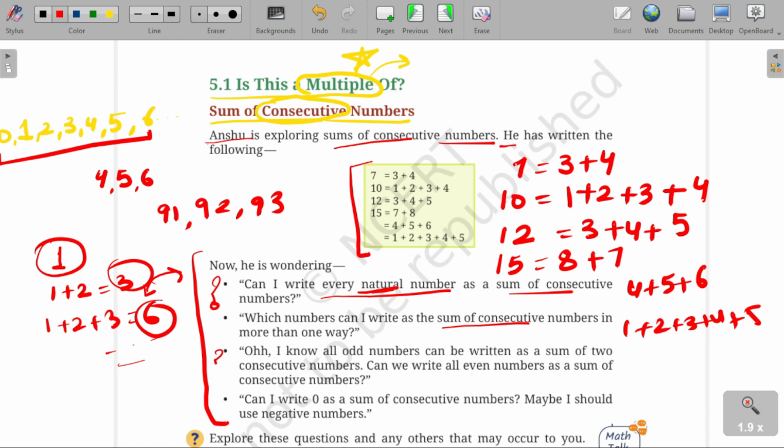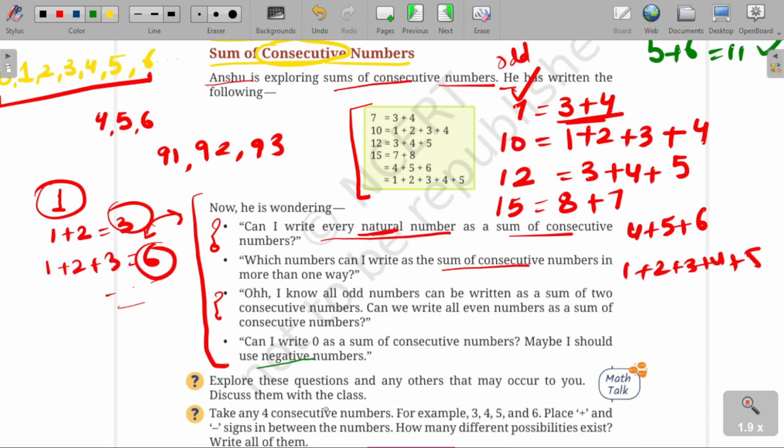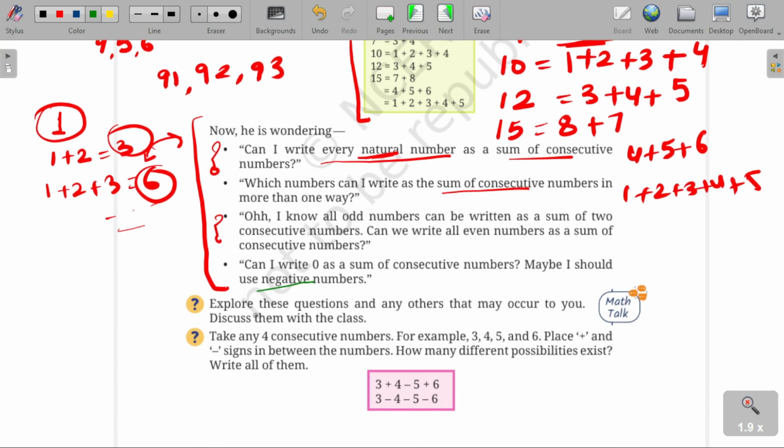Okay. Next question. Oh, I know all the odd numbers can be written as the sum of two consecutive numbers. When you add two consecutive numbers, you will get an odd number, right? So when you add, say, 4 plus 5, you will get 9. 5 plus 6, you will get 11. All these are odd, right? Okay. Can I write 0 as a sum of consecutive numbers? Maybe I should use negative numbers first, right? So these are the things that occur in his mind, and he explores these questions.